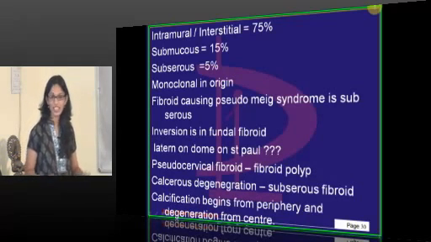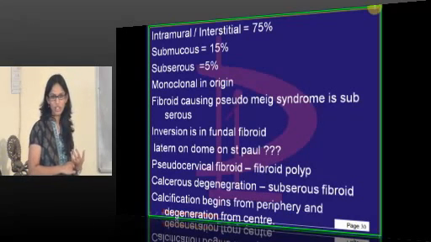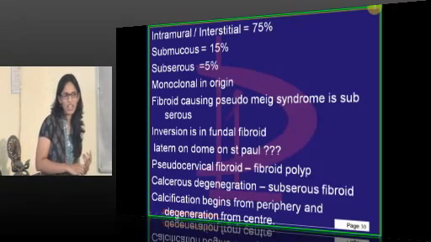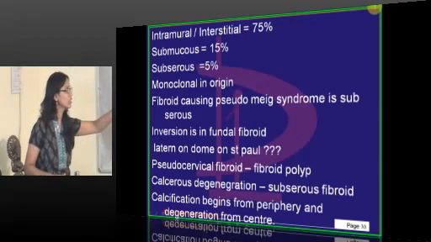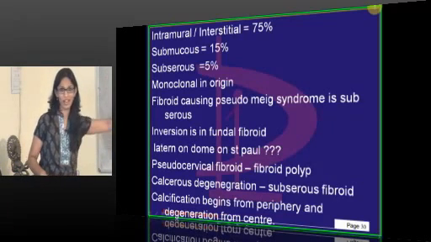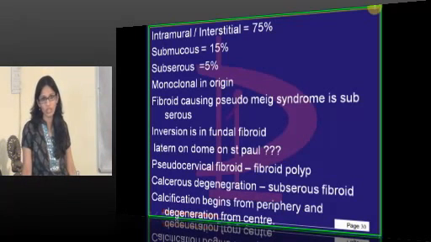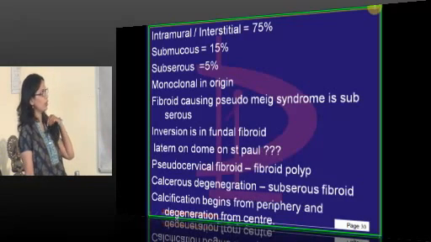Hydrothorax, ascites, and obviously benign ovarian pathology must be there. So that is right-sided pleural effusion, ascites and benign ovarian pathology, which is Meigs syndrome. Pseudo-Meigs syndrome can be seen with a fibroid in the subserosal layer. Then inversion is more common in the fundal fibroid.